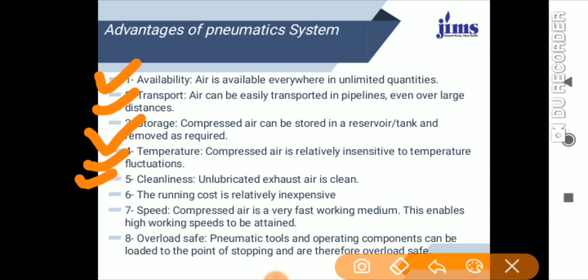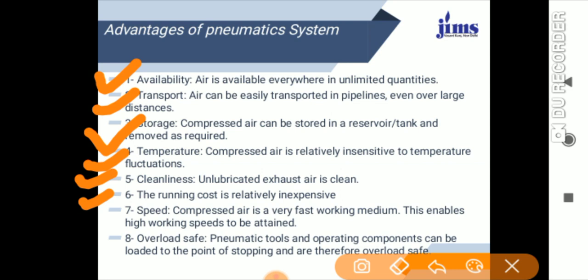Then cleanliness. One of the best examples is this. If you compare hydraulic and pneumatic, in hydraulic, if leakage takes place, it is not a neat and clean source. But here, cleanliness in the pneumatic system is very good. The unlubricated exhaust air is clean, and then the running cost. Running cost is very low.